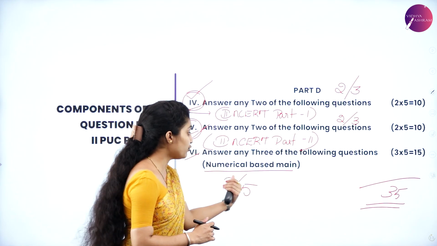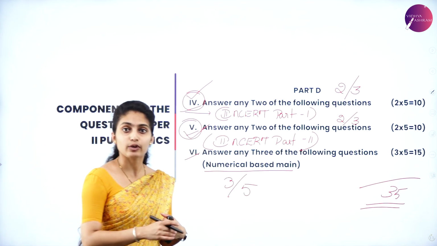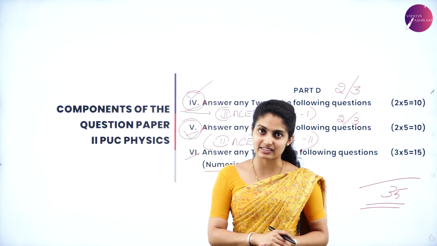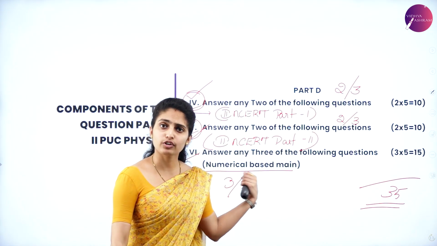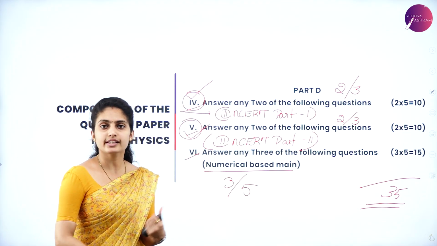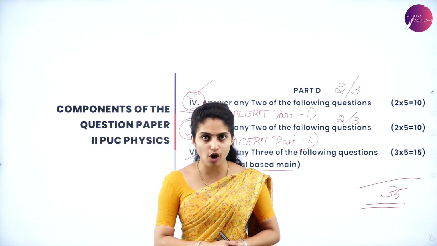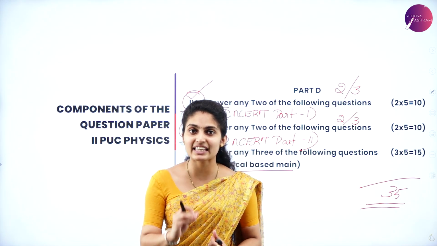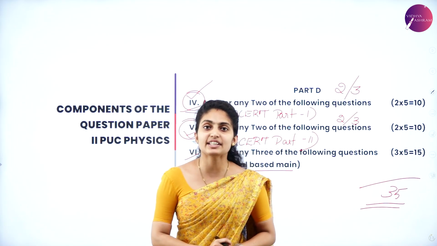Most of you will lose marks in the 6th main. And why is that? That is only because you don't know the basics. If your base is strong, you can very easily tackle this main, that is the 6th Roman number, the numerical based main. If you have a strong base, then building up the numericals will be very easy and you will score full marks. That is, you will be a centum scorer.